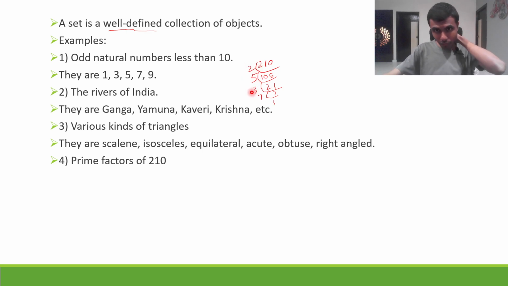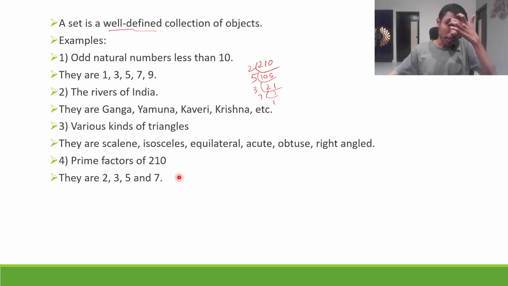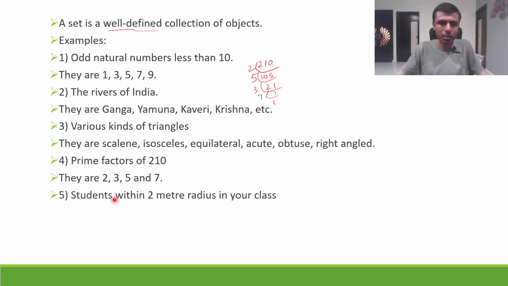So if I do this prime factorization, what will I end up getting? I'll get 2 into 3 into 5 into 7. So what are my prime factors? 2, 3, 5 and 7. Now is 11 a prime factor for this? No. 11 does not belong to the set. So you'll understand that you know whether you can put something in the set or not. We can put 3 in this set. Why? Because it is a prime number and it is a factor of 210. That's why I can put 3 in this set. I hope you're getting what I want to say.